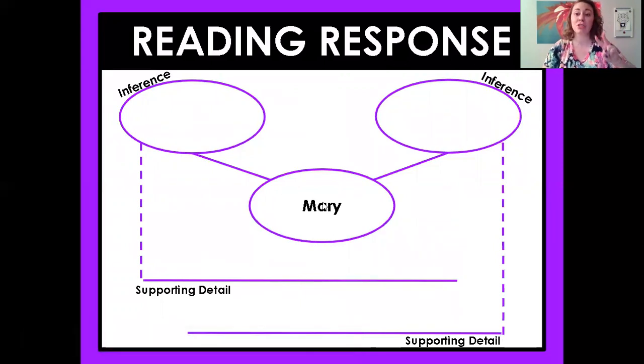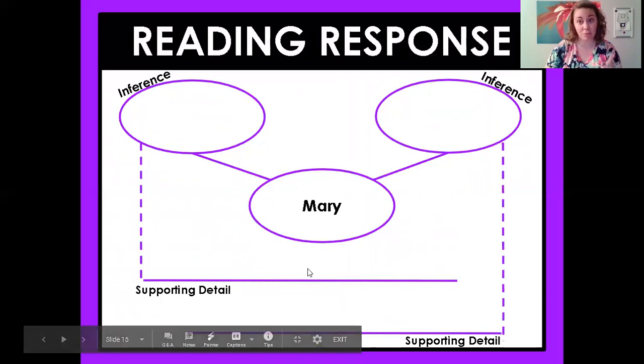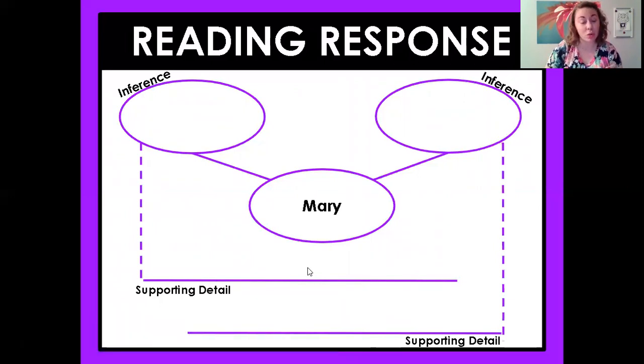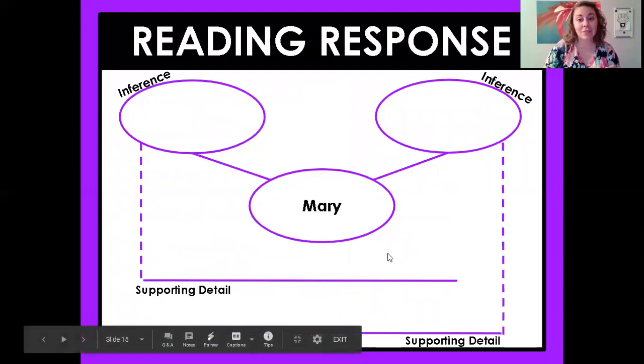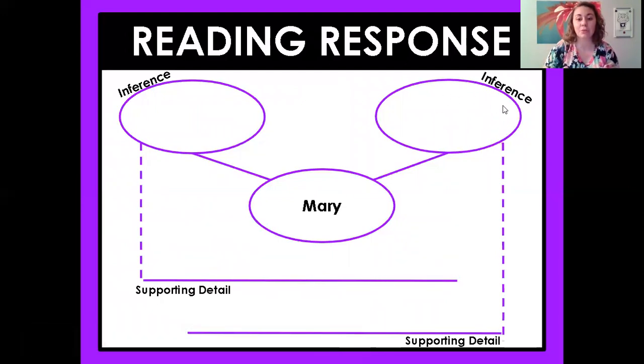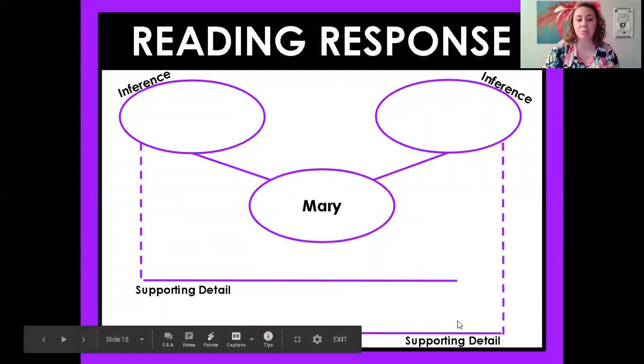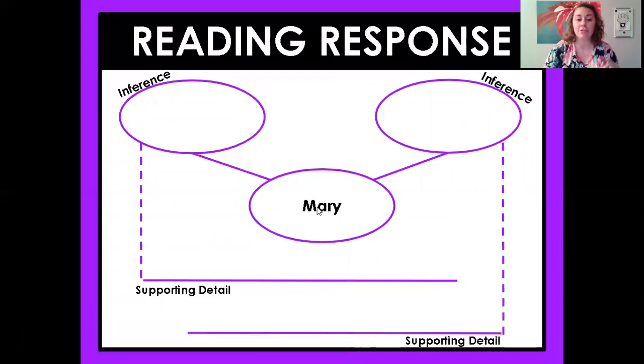Okay, I want you to come up with 2 inferences about Mary. The one inference will go here, and I want you to find a supporting detail in the text. So you will need to look back at the text. And then your second inference will go here, and then the supporting detail goes on this bottom line. So you have 2 inferences, 2 things that you think about Mary, and then evidence from the text to explain why you think that. All right, so that is where I will leave you for today.